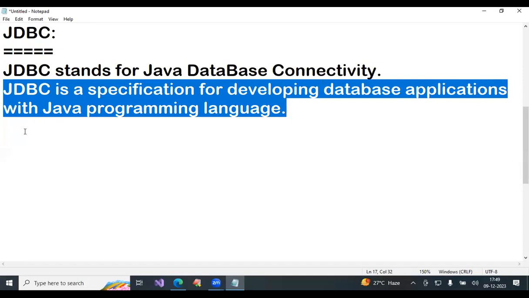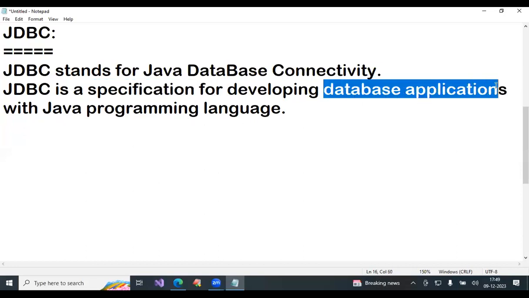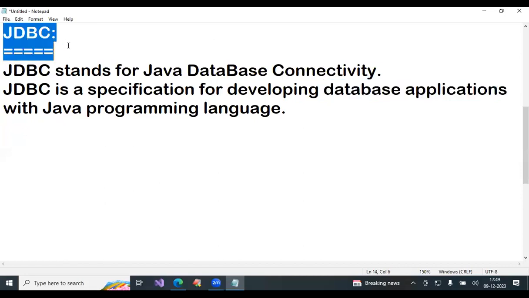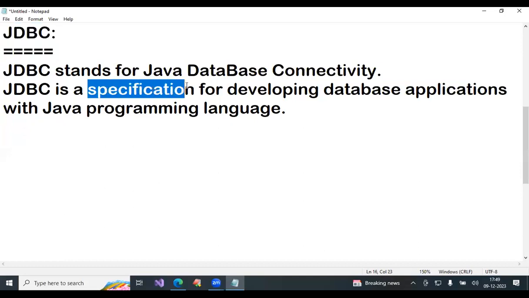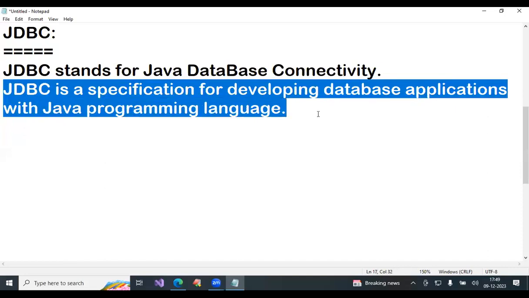To understand this definition, what a specification is and what a database application is are required. Then you'll understand what exactly JDBC is.